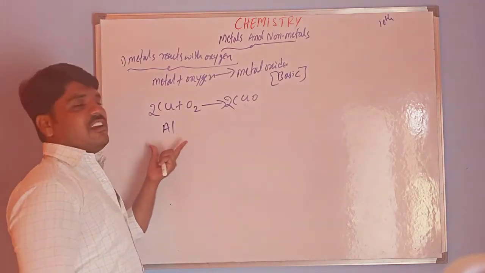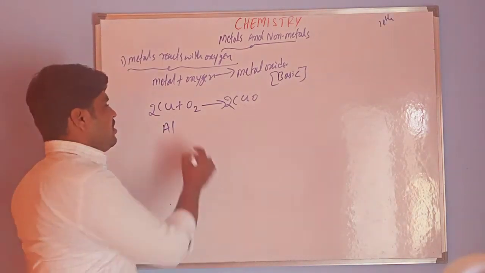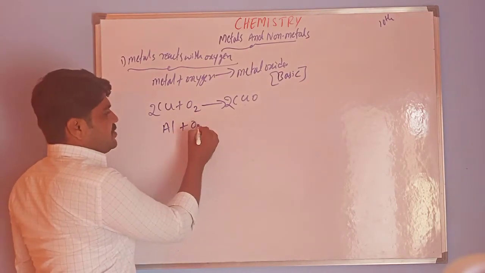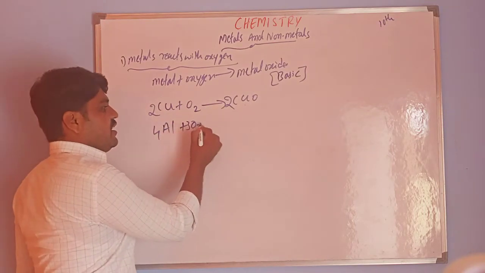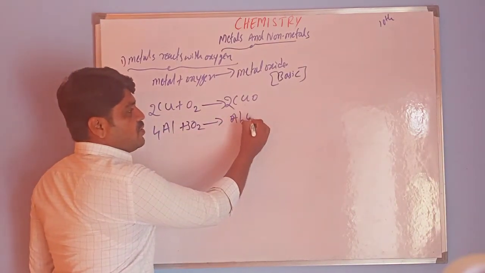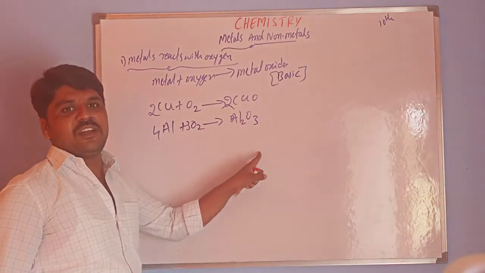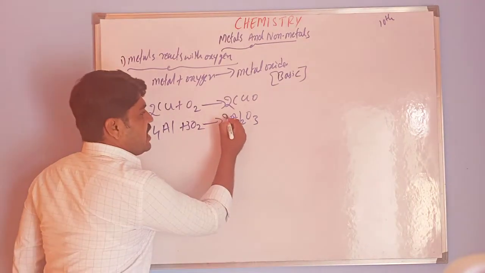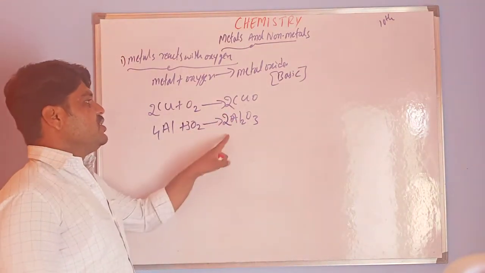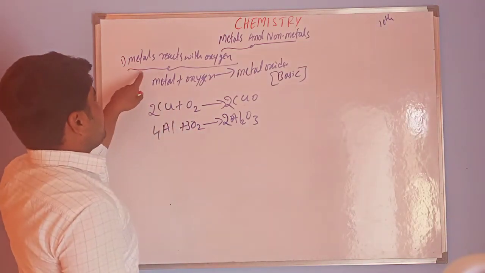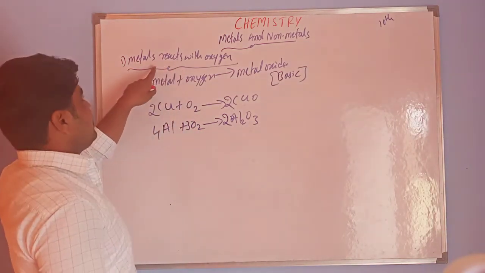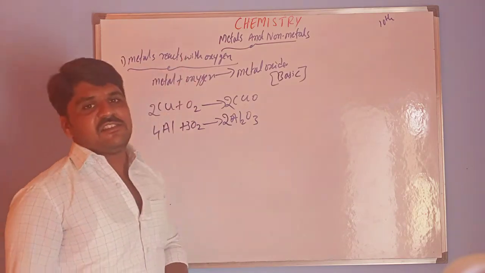Aluminium reacts with oxygen, it gives aluminium oxide. 4Al + 3O2 gives 2Al2O3. Al2O3 is aluminium oxide. For the balancing purpose, I am taking a coefficient 2. So these are some examples for the first chemical reactivity, that is metals react with oxygen.